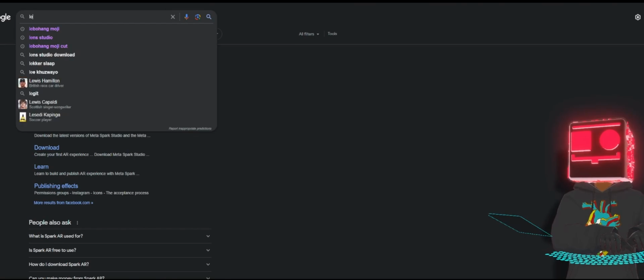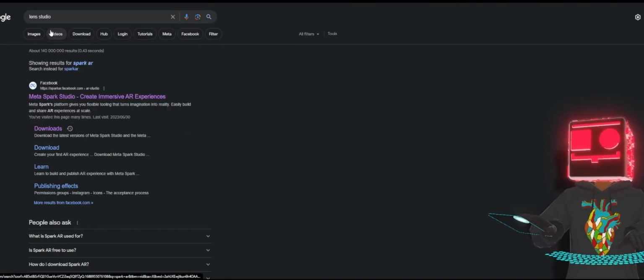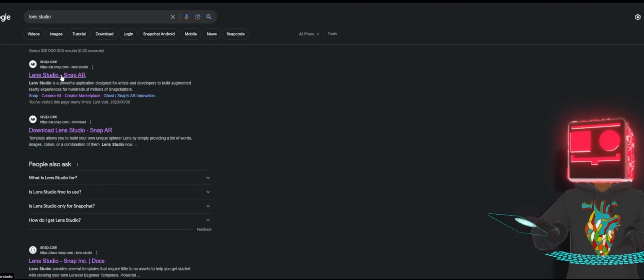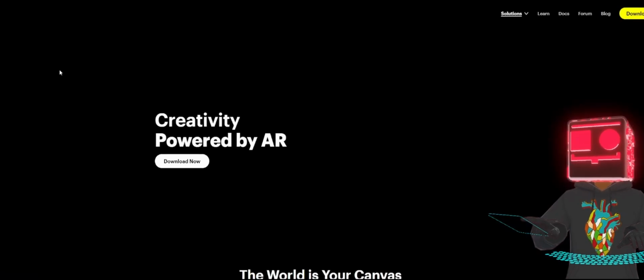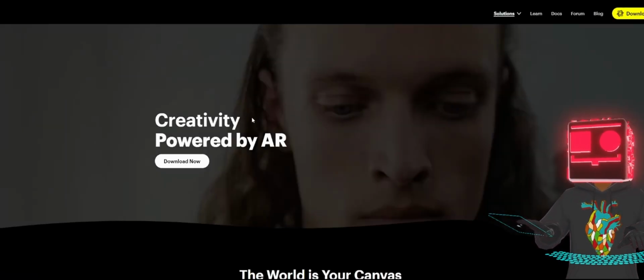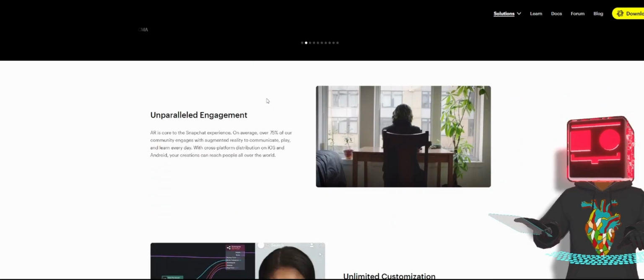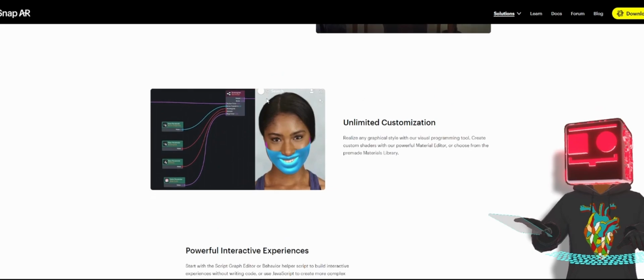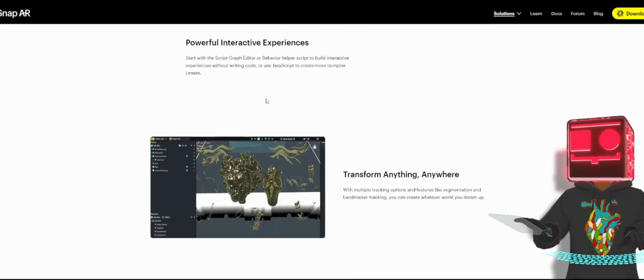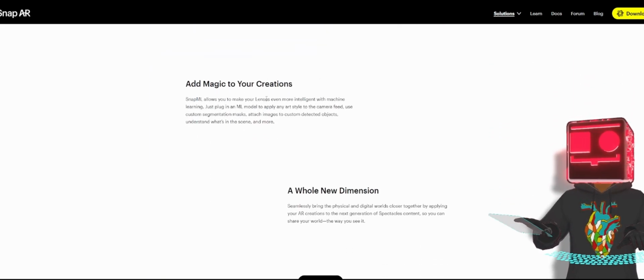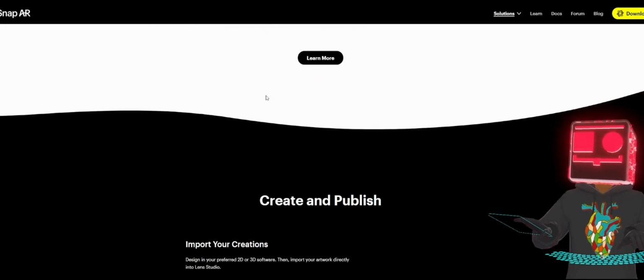And there is also Lens Studio. There is also Lens Studio that you can use if you want to build content for Snapchat and all those kinds of things. I would say Lens Studio is one of the most advanced compared to Spark AR or Effect House that I'm going to show you.